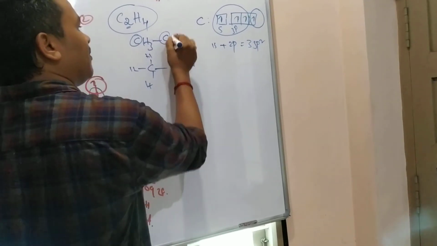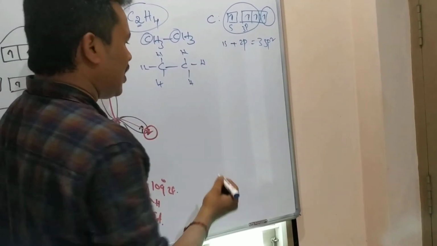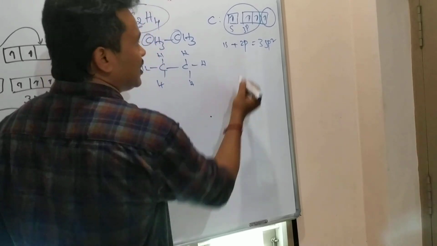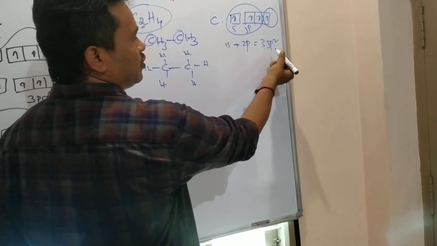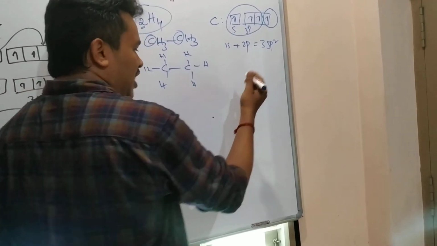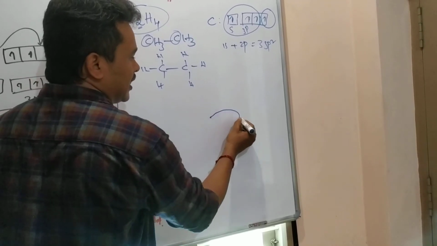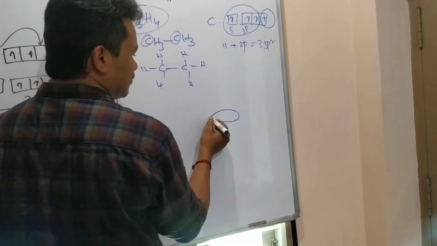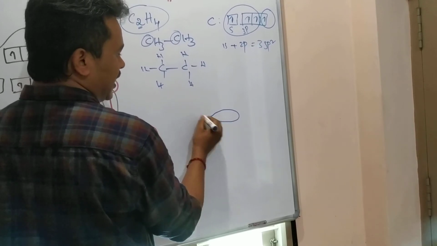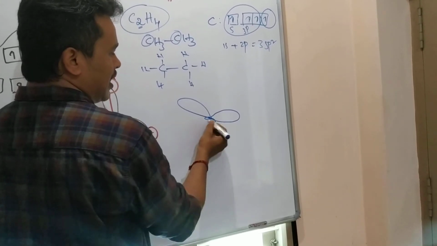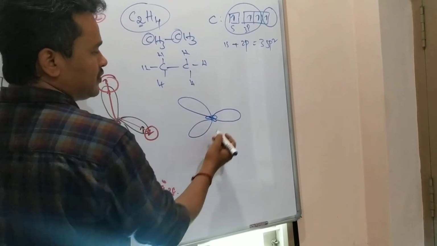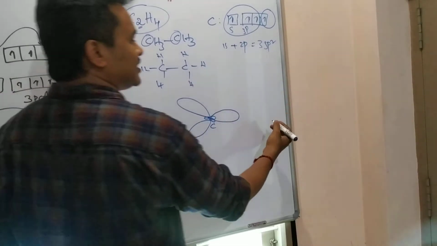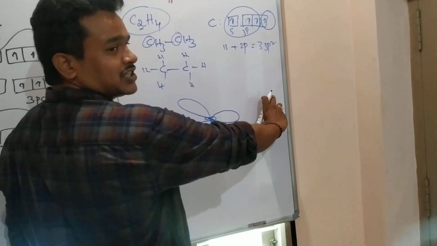The same thing will happen for the other carbon also. Here, I am taking one carbon. What is it? sp2. sp2 means the shape will be like this. See, three lobes: first lobe, second lobe, and third lobe. It is for one carbon. Otherwise, the carbon on this side will also have the same shape.